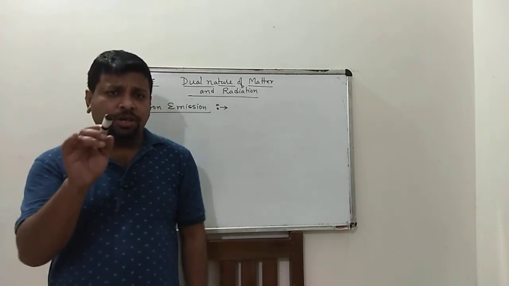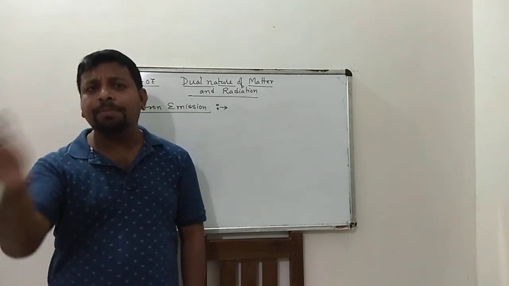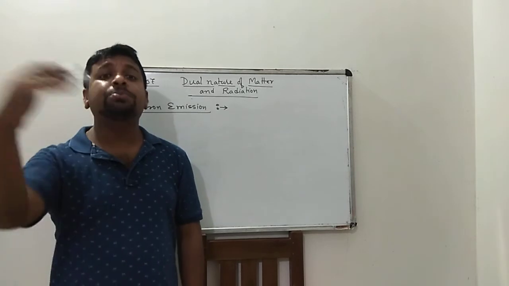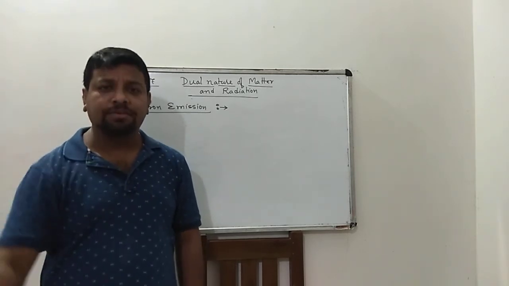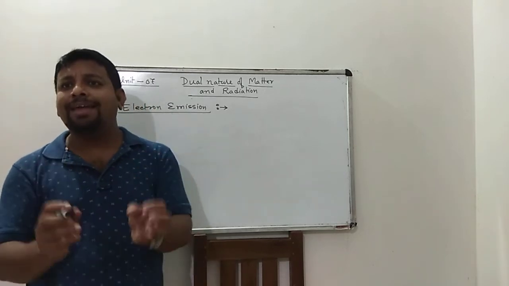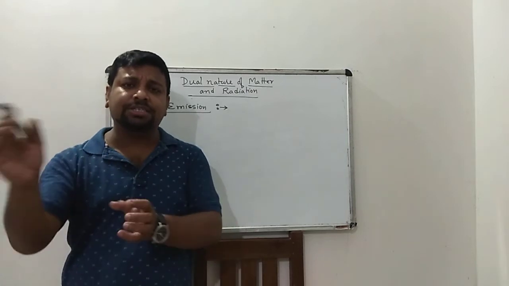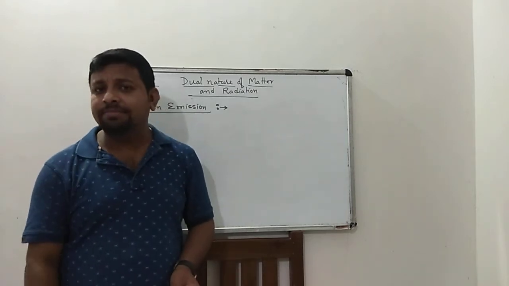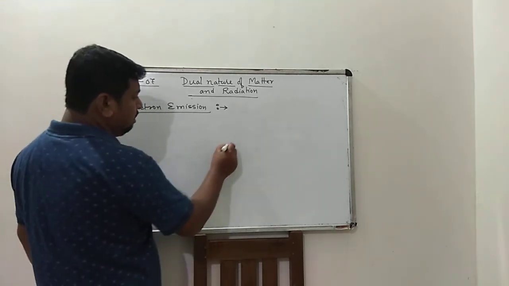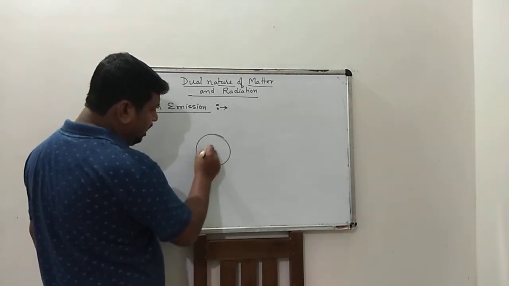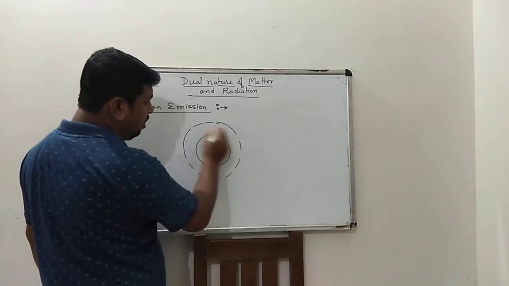If you apply an electric field, these free electrons are released from the outermost shell. Suppose this is an atom, this is the nucleus, this is the outermost shell.